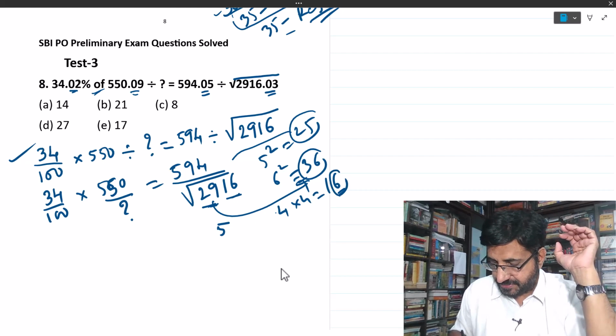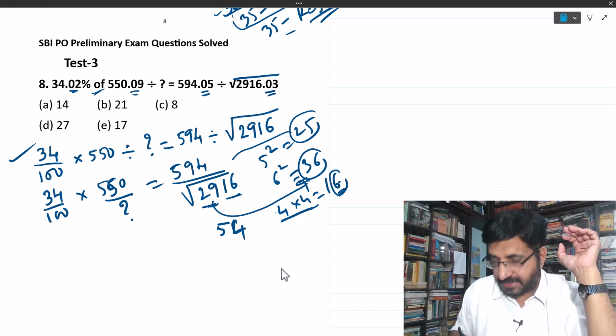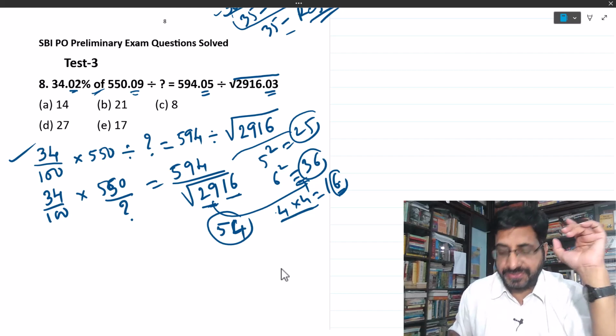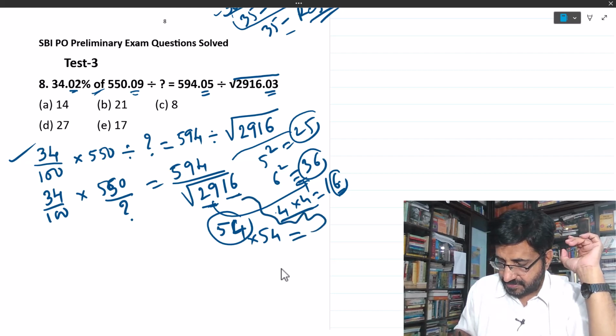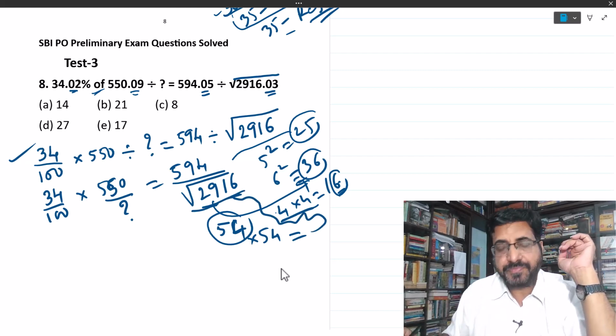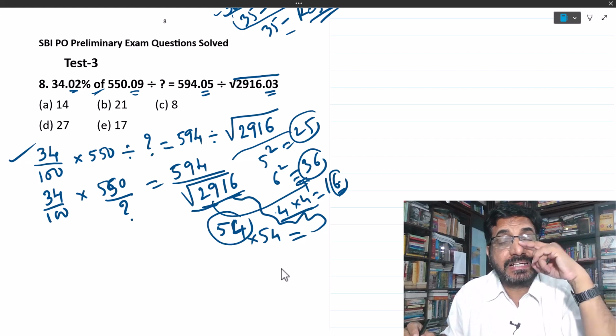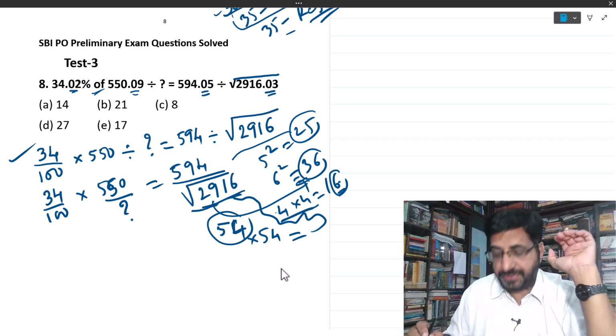So take the 6. Not the 6, you have to take 4. Because you are taking square root. So 54 is the square root of 2916. That means if you multiply 54 2 times, you are getting this 2916. So square root of 2916 is 54.